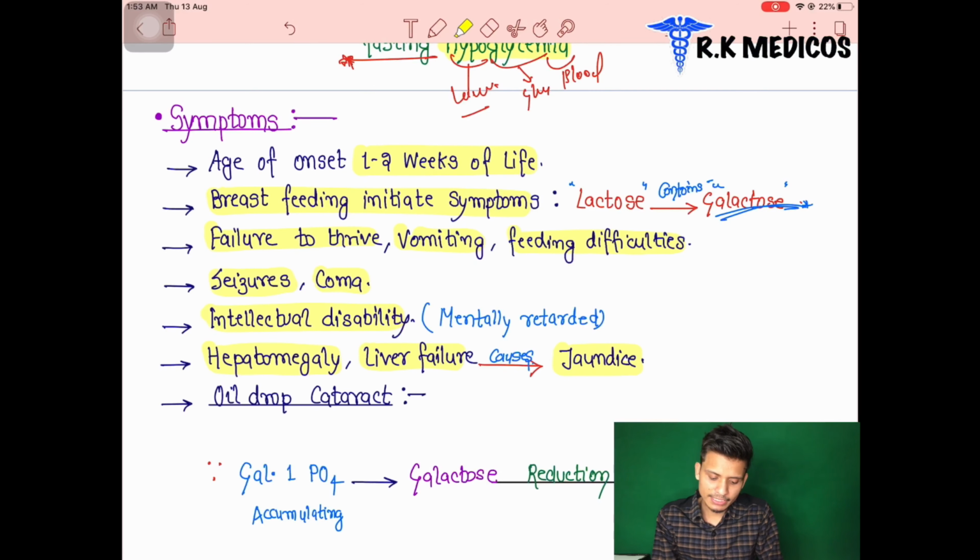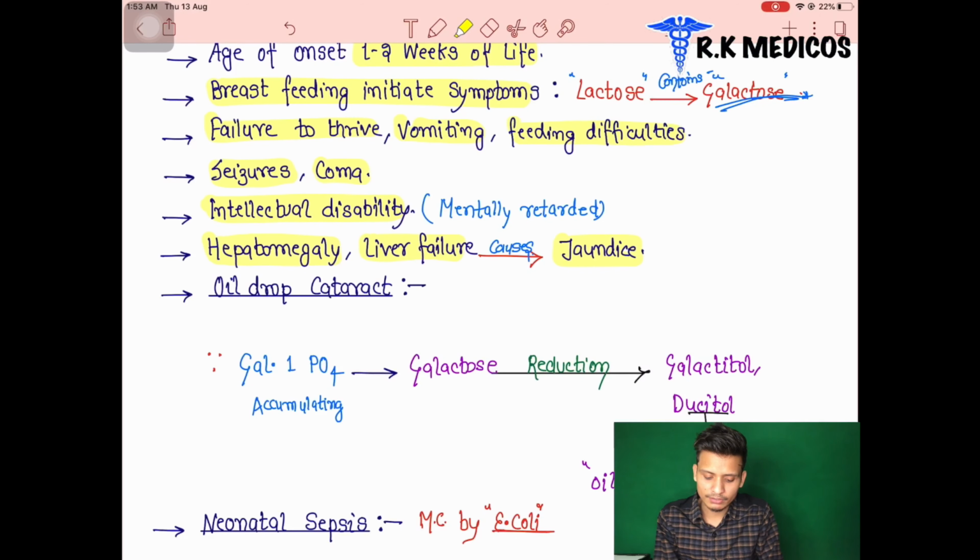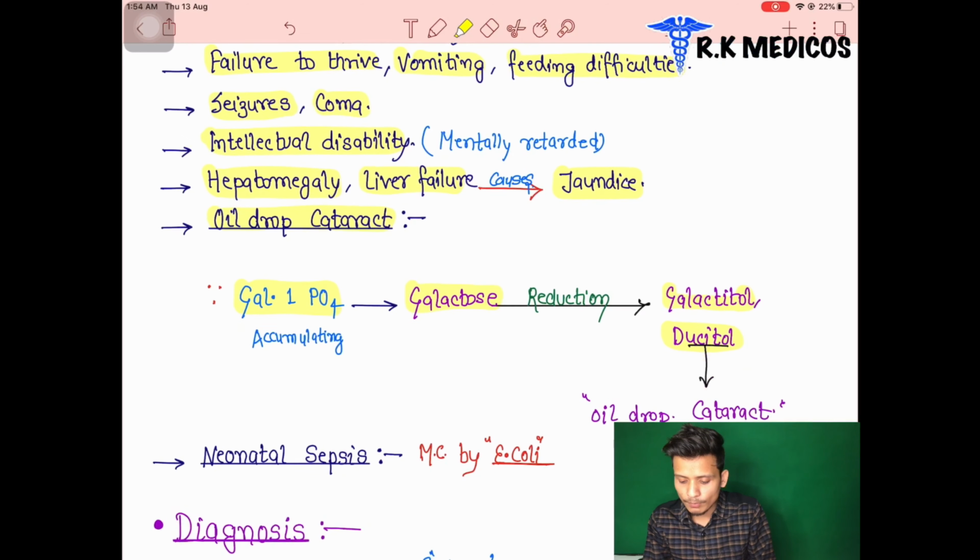Next, we can see the child also develops oil drop cataract. The child develops a special type of cataract, the oil drop cataract. Galactose 1-phosphate accumulates because the enzyme GALT is deficient. This galactose 1-phosphate accumulates from the metabolism, and the galactose is reduced into galactitol and dulcitol. Galactitol and dulcitol are the reduced forms of galactose, and these two appear as the oil drop appearance of cataract in our eyes.